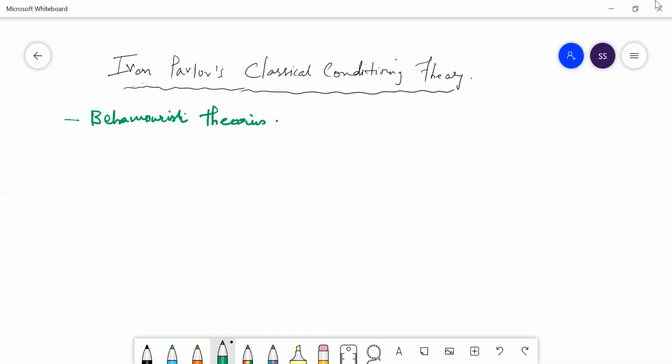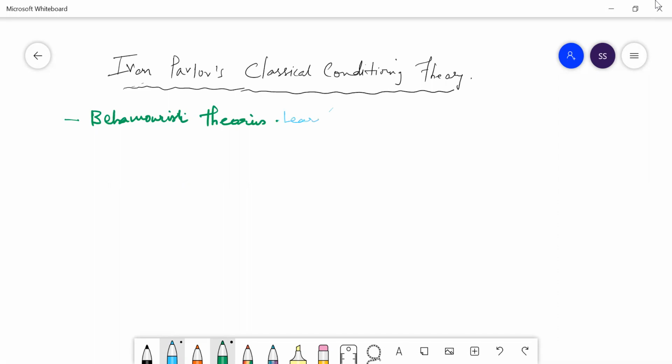So let us understand what kind of best things they have used. So in this he says that it is one of the best known aspects of behavioral learning.